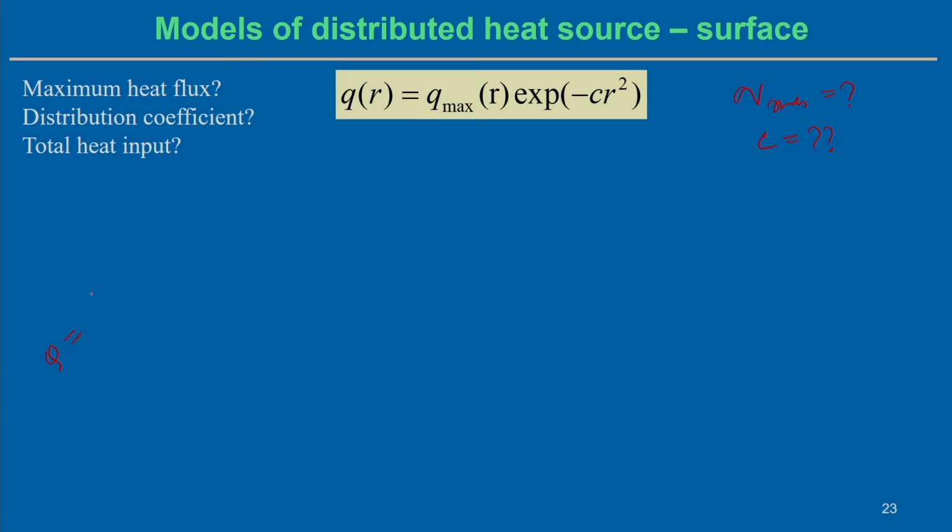According to the Gaussian distribution, q(r), if we take this circle with radial distance r and take an element, the elemental area dA equals 2 pi r dr. Now we integrate over this dA from 0 to infinity.